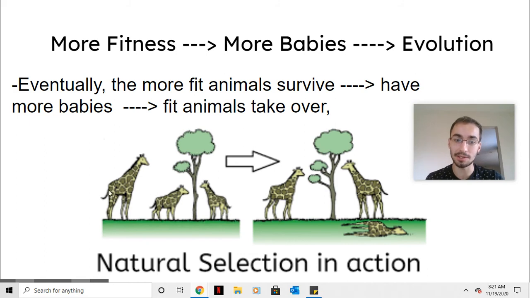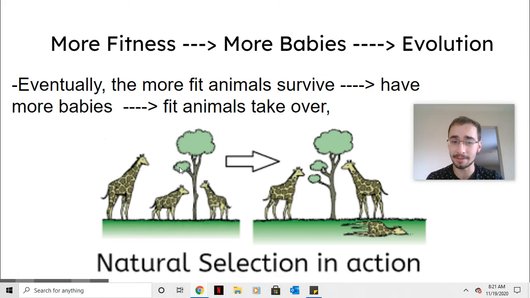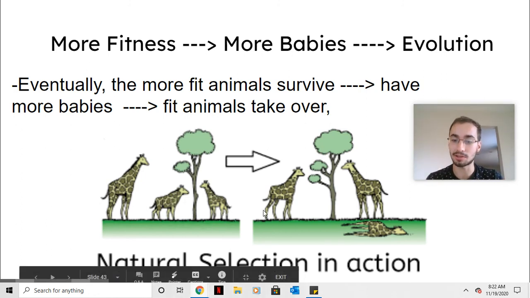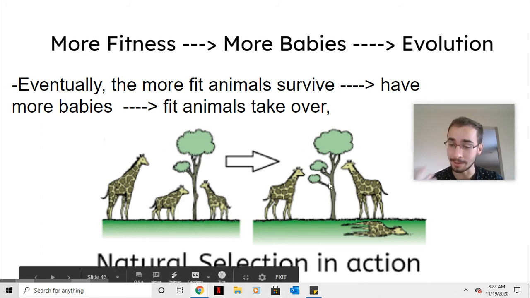So let's say these giraffes. You have two short giraffes, and then this one got a random mutation that made it tall. But then that tall giraffe survived because it had way more leaves. And when it had all those leaves, it was able to have more babies because it was the only one that was surviving. A lot of these short, stubby giraffes were actually dying, and they weren't going to have any babies because they were starving. So eventually, over time, the giraffes are getting taller and taller because those are the ones that are surviving because they have more access to food.